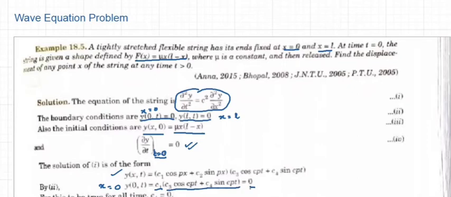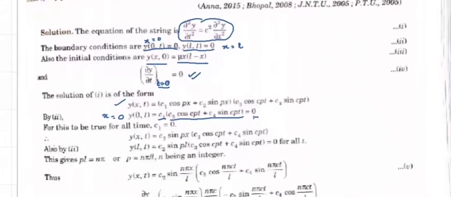The only possibility here is c1 should be equal to 0, otherwise (c3 cos cpt plus c4 sin cpt) equal to 0 implies y of x comma t equal to 0 for all time t. That means displacement is equal to 0 for all time t, and that is not possible. So y of x comma t changes to c2 sin px into (c3 cos cpt plus c4 sin cpt).